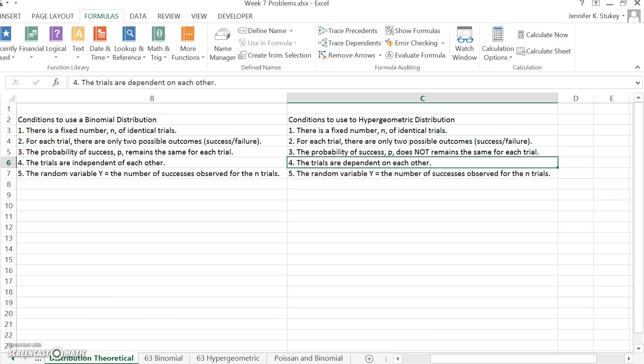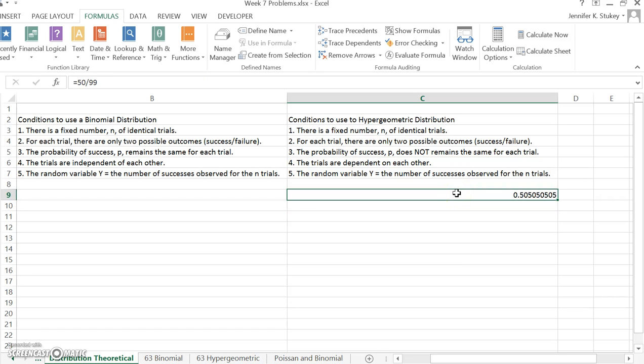So what would happen if I picked a blue one first and Micah got to play with the toy first? He would be thrilled. But the next time we use that bowl of marbles, there would be a greater chance that I would pick a pink one than a blue one. In fact, let's calculate those odds. So instead of it being 50 out of 100 like it was previously, now Ari would have a chance of 50 out of 99, or 50.5%, that I would pick the pink one and that she would get to play with the toy first the next time. And again, this assumes that I don't place the marbles back in the bowl.